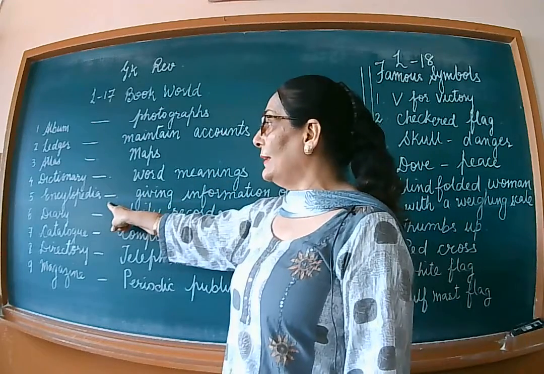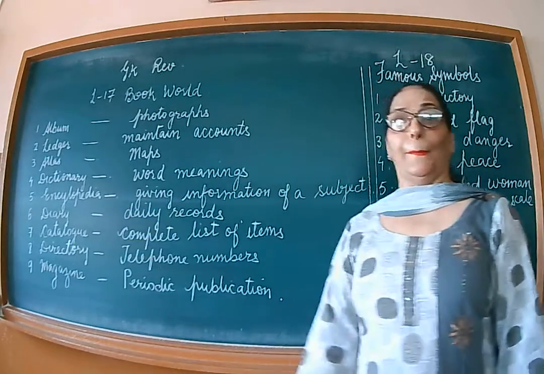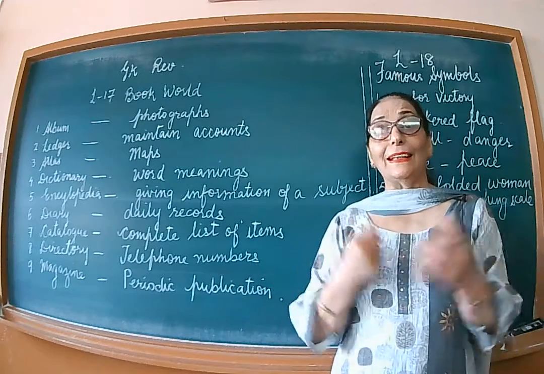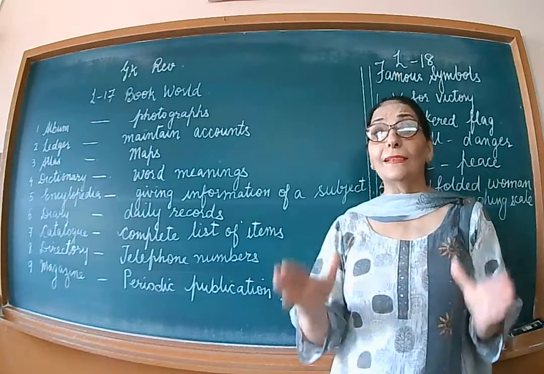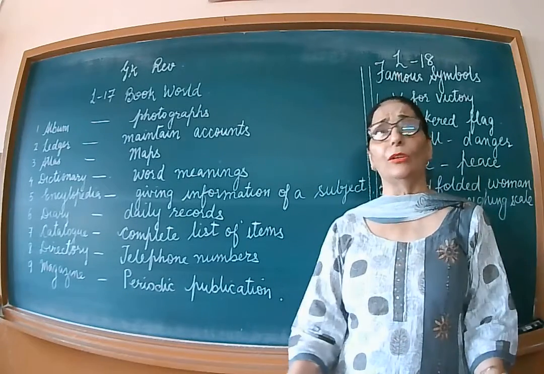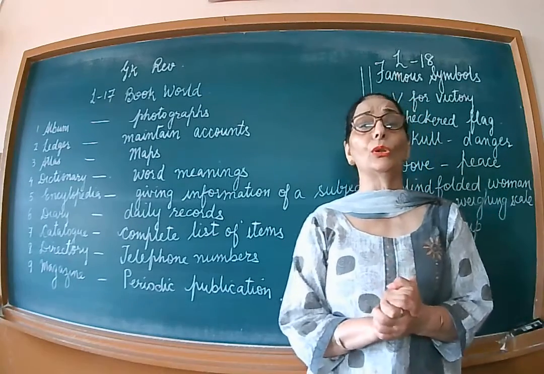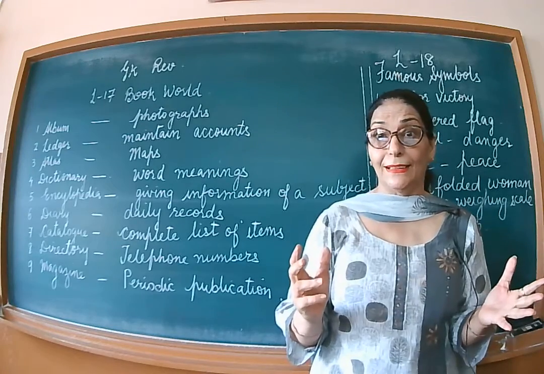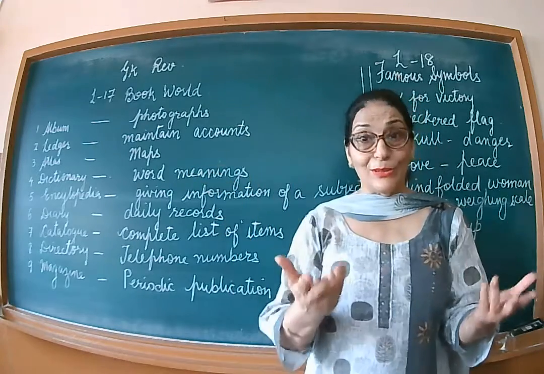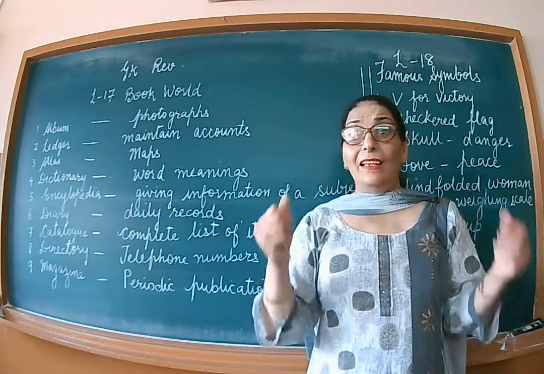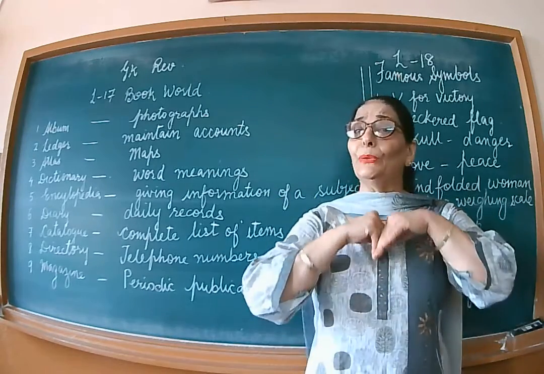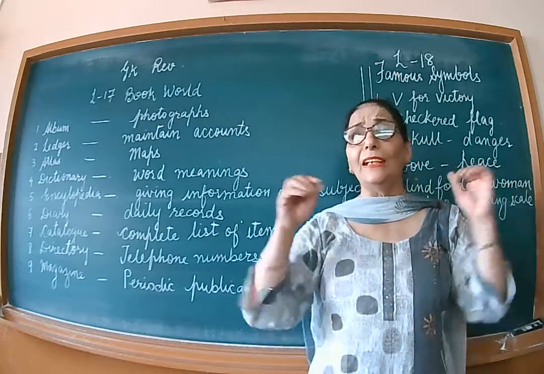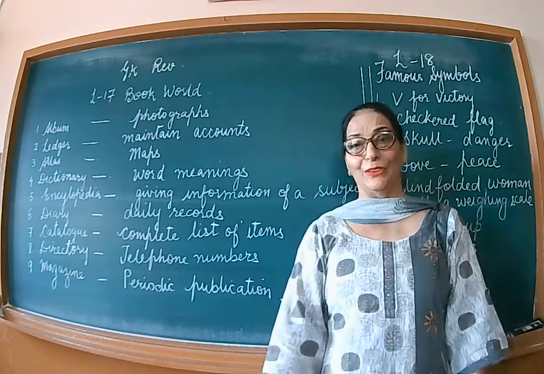The next one is an encyclopedia. Encyclopedias are books which tell us everything about one certain subject. Suppose you want to know something about birds. I love birds. You also all love to see birds. In that encyclopedia, it will be a thick book which will tell you each and everything about each and every bird in the universe.